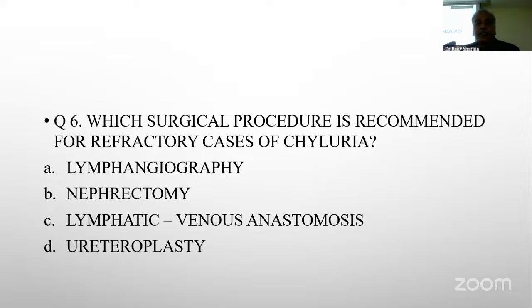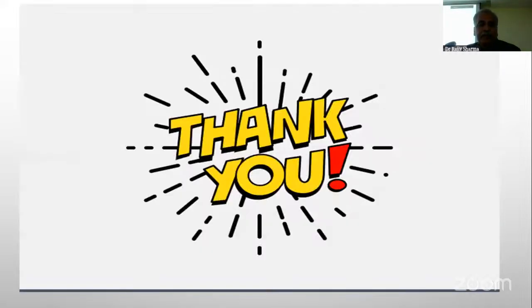Which surgical procedure is recommended for refractory cases of chyluria? Lymphangiography is not a surgical procedure. Nephrectomy, lymphatic venous anastomosis, and ureteroplasty. Lymphatic venous anastomosis. Either that or even disconnection, if it is a surgical procedure for refractory cases. Once the disconnection has also failed, then you need to do a lymphovenous anastomosis. One of the common ones is an inguinal lymph node with the saphenous vein. Right. Thank you once again.